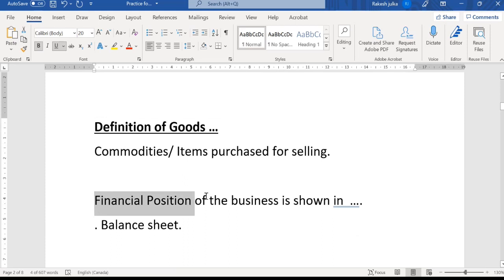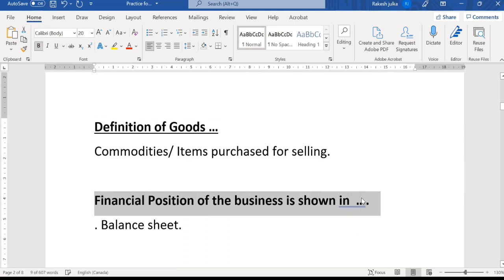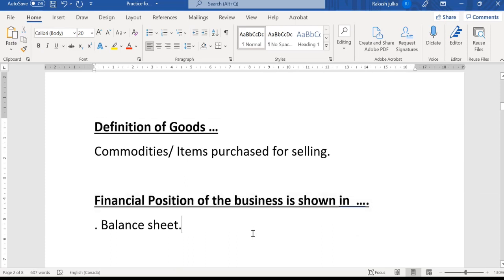For example, if anyone wants to know about the financial position of the business, how can it be known? It can be known with the help of a balance sheet. The balance sheet shows the health of the organization, because on the balance sheet there are two sides: the asset side and the liability side. On the asset side, we have current assets and fixed assets.